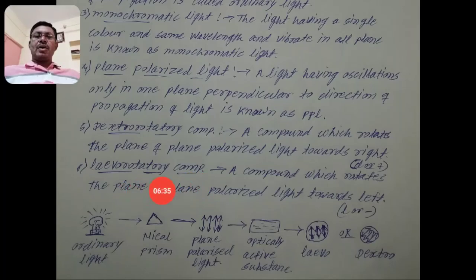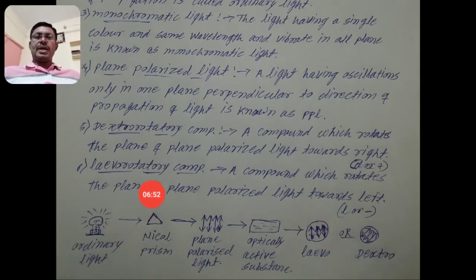The next one, levorotatory compound: a compound which rotates the plane of plane polarized light towards the left.